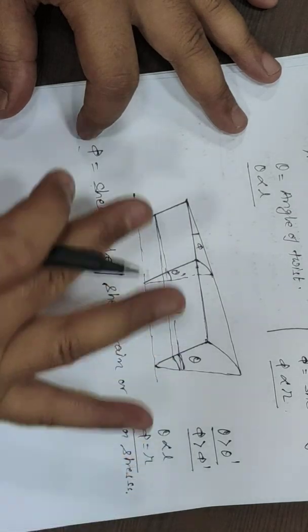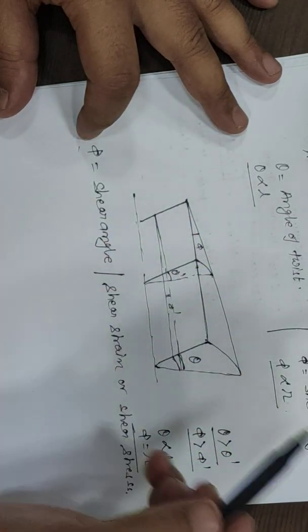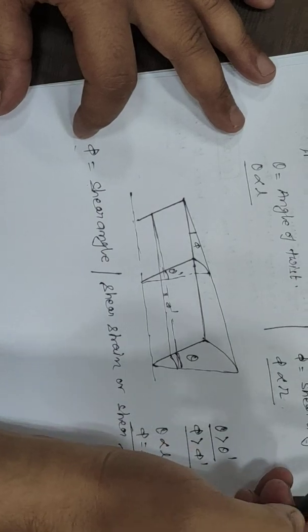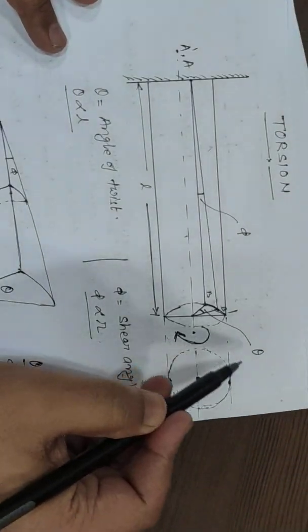So the shear stress is maximum at the outer section.